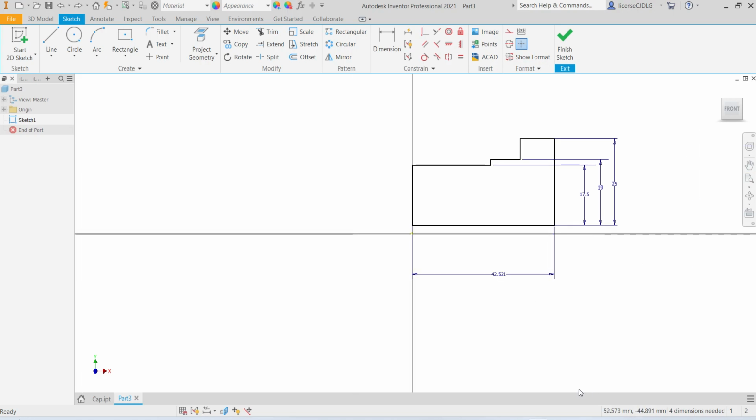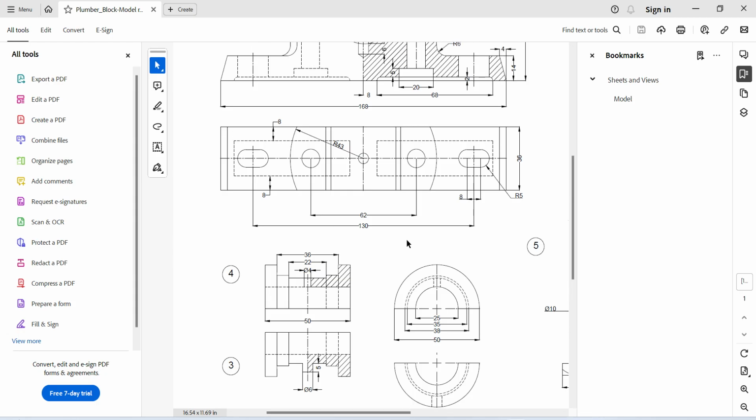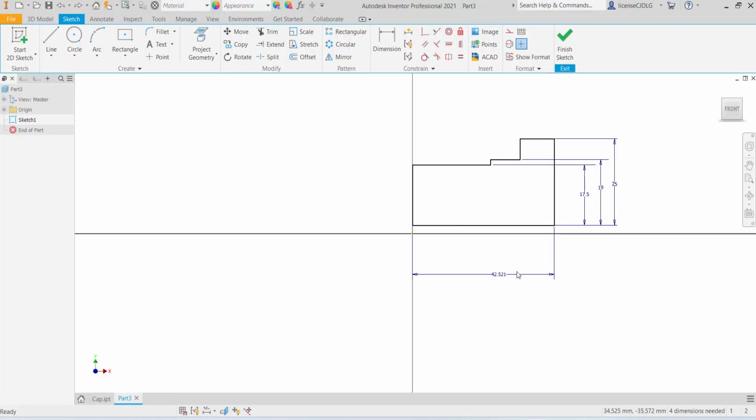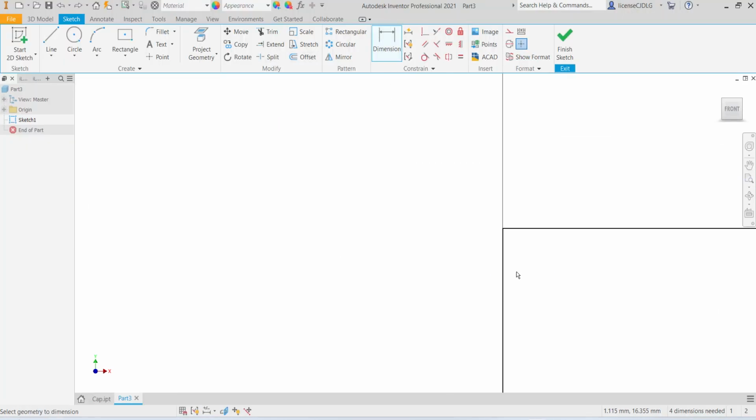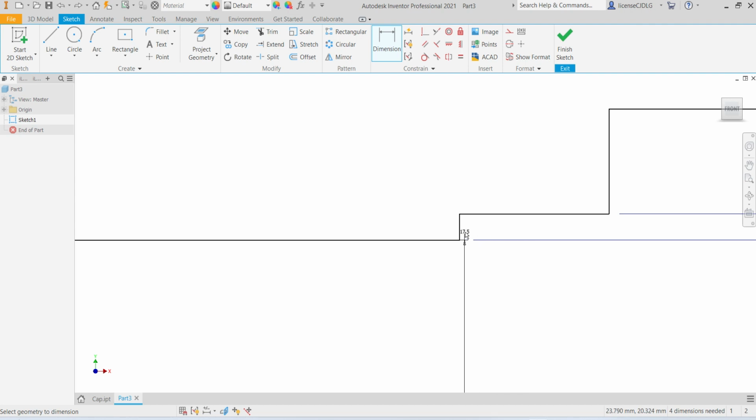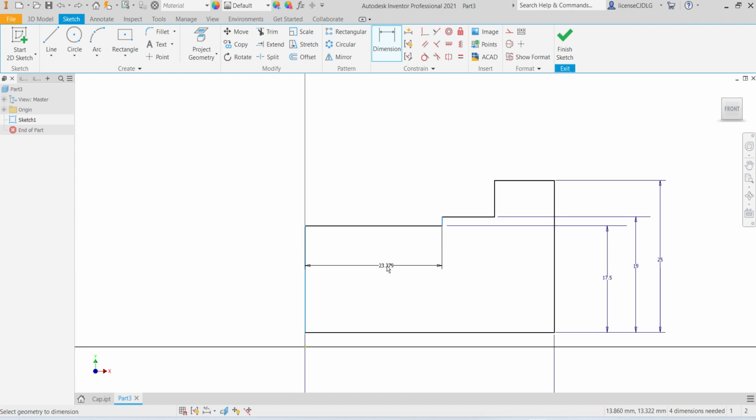First give this length 22, 36. Here to here 22 by 2. Same here to here 36 by 2.